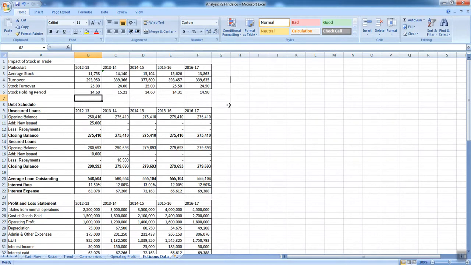Now the second concept I am going to talk about in this part is about the debt schedule. What is the debt schedule? I have taken some borrowings. In Hindalco's case, we had seen the company was interested in borrowings in the years 14, 15 and onwards. So what happens? When I borrow funds, definitely I will have to pay interest. Yes. If I am paying interest,